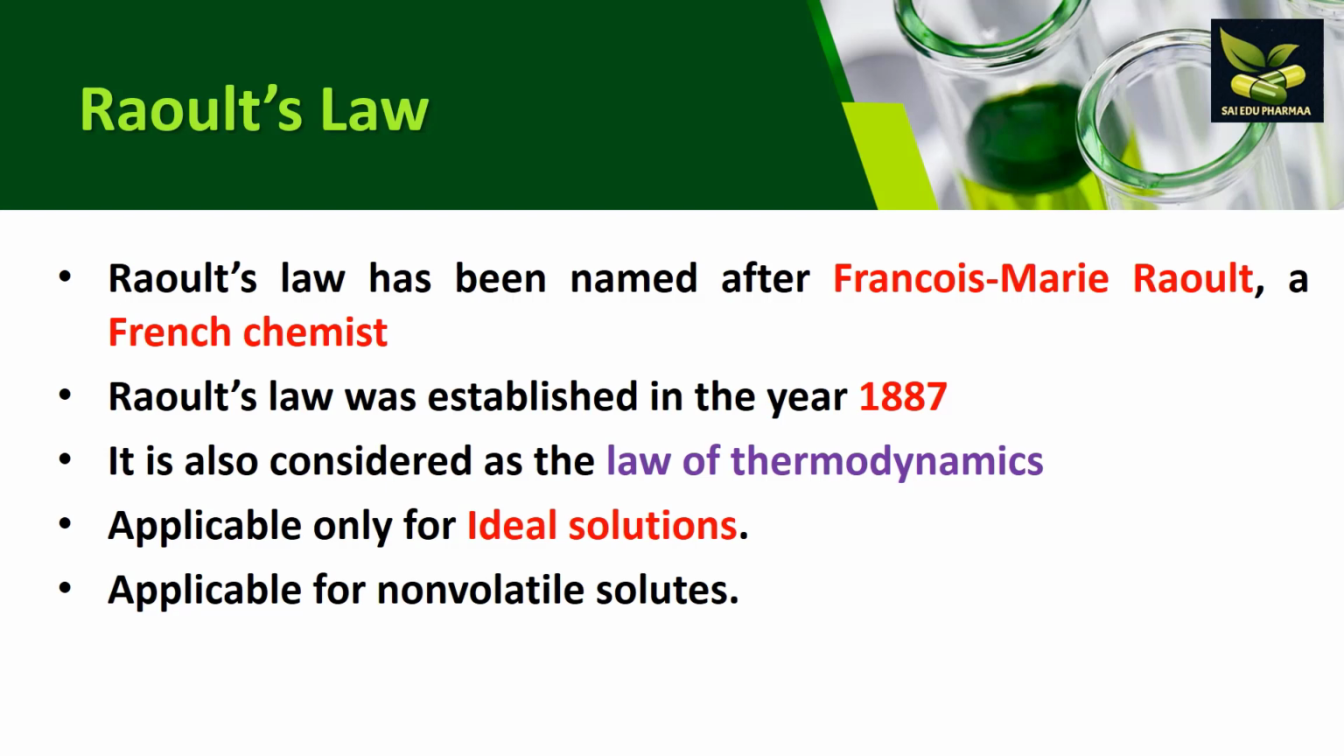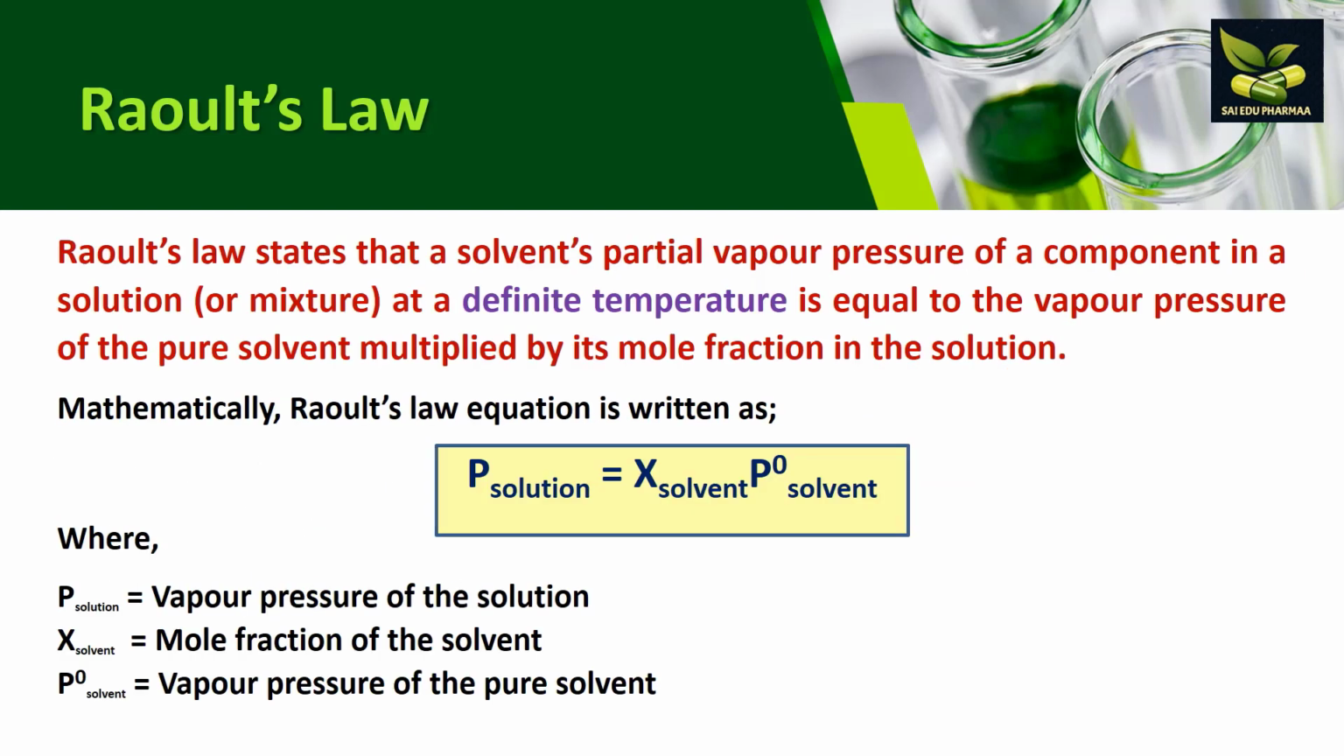And when we see the background, while conducting an experiment, the French chemist Raoult found that when substances were mixed in a solution, the vapor pressure of the solution decreased simultaneously. So thereby this Raoult's law was formed. Now we will try to understand actually what Raoult's law is. First we will see the statement.